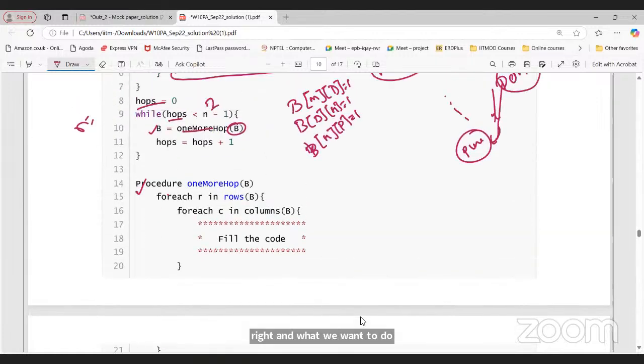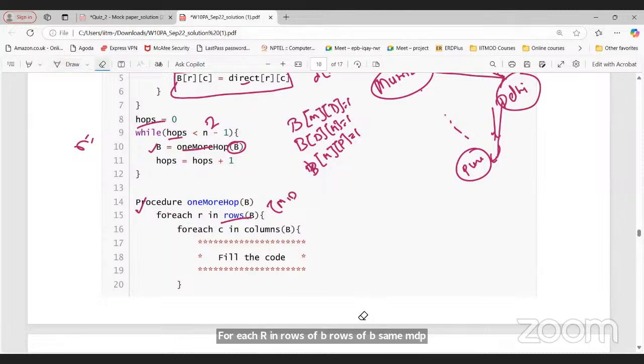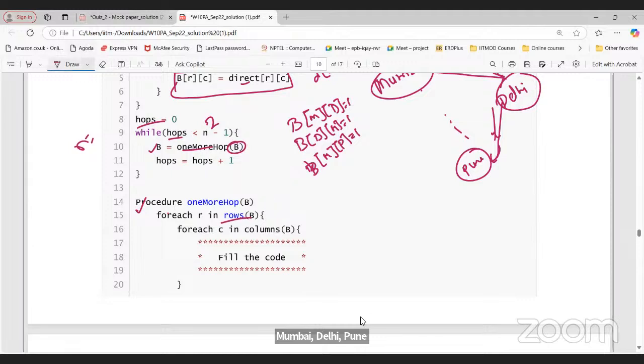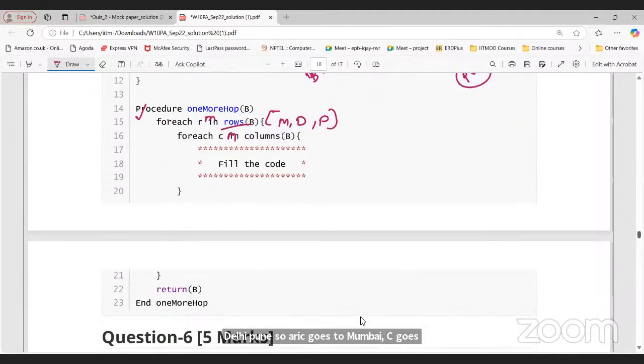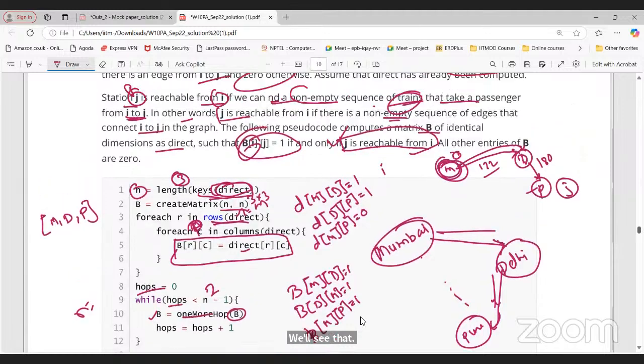So let's see. For each R in rows of B, same MDP: Mumbai, Delhi, Pune. So this will be again Mumbai, Delhi, Pune. R equals Mumbai, C equals Mumbai for the first iteration. Fill in the choice. So we have to fill, and then we have to return B. So B will return that particular value, and hop will be hop plus 1. We'll see what this is, but what B is representing, that is clear.